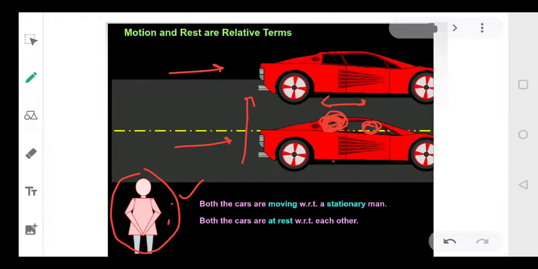Okay, and this place from where we look at the object, that is called origin. So if origin changes, the state may also change. So what is the origin? Origin means the fixed point from where we look at the objects.